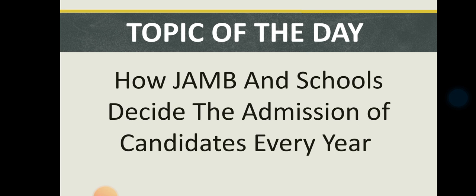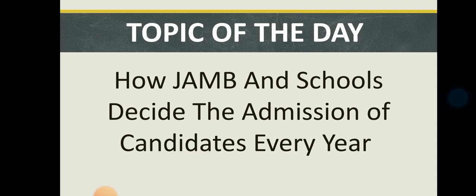So that's why it's important for you to join our WhatsApp group. If you join our WhatsApp group, we are going to help you make sure that you get admission. If you have some friends that want to join, you can share this video with them so that after watching they can decide to join our WhatsApp group, so that you don't waste your JAMB score. Because I've seen somebody that scored as high as 303, was it last 2 years or last year? That person did not actually gain admission.